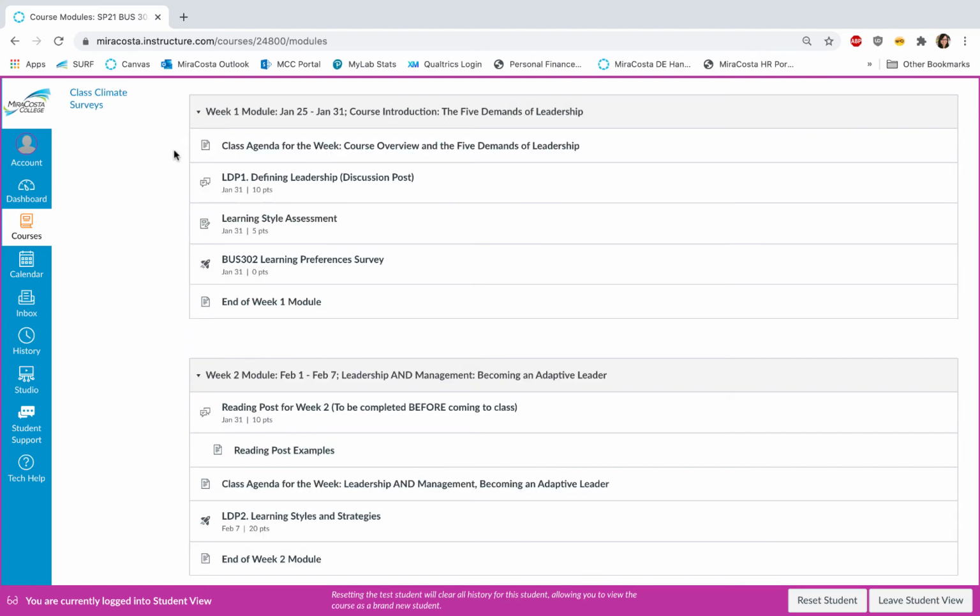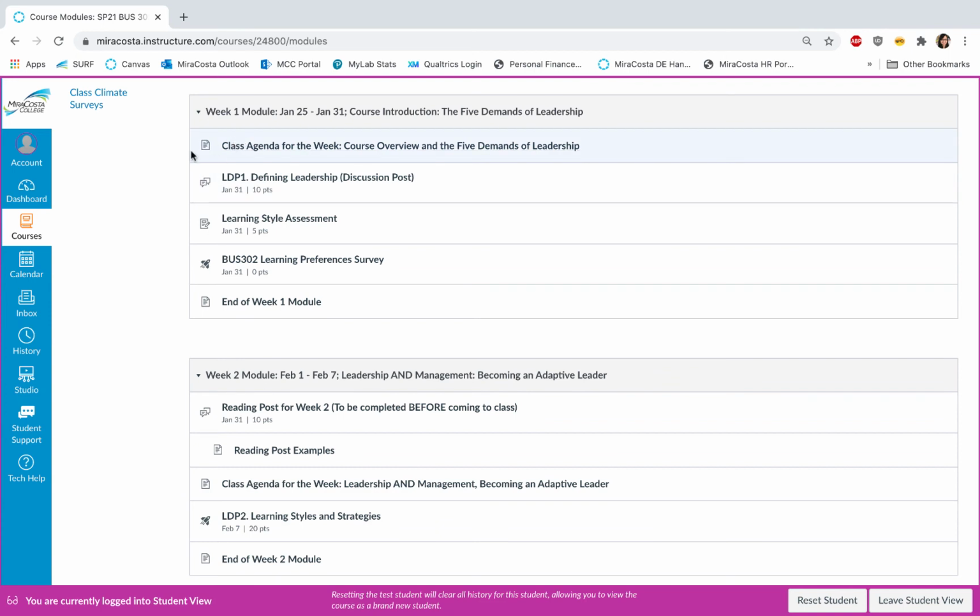So here are the week 1 and 2 modules, so you can just see how things are laid out. In each weekly module, you'll see the dates and the main topic at the top, along with the required reading post to prepare and the class agenda. So you can see there's no required reading post in week 1, so that's missing here. But if you look at week 2, you can see the reading post is the very first thing. And then following that is the class agenda.